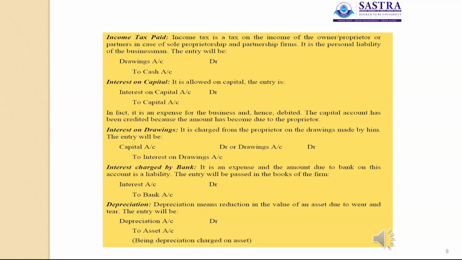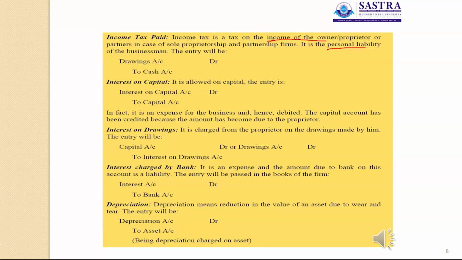So for income tax paid, the income tax is the income tax of the owner or proprietor in the case of a sole proprietorship and partnership firm. So this is a personal liability of a businessman. So the journal entry for this transaction is drawings account debit to cash account.